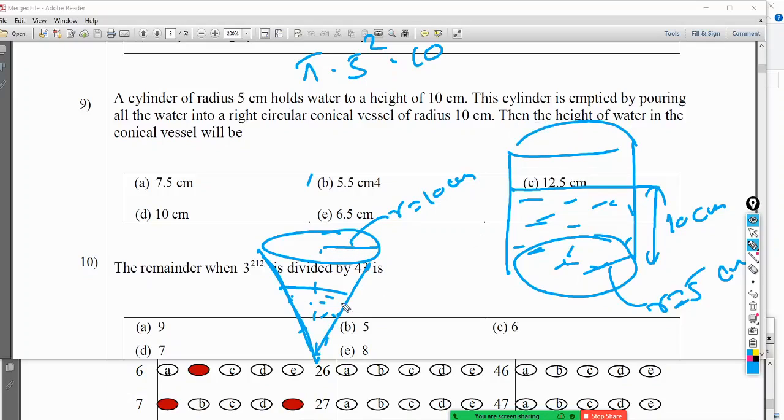Then the height of the water in the conical vessel will be, that is the only question, right? How do you find that? So the volume of a cone is 1/3 pi r squared h. Is it this radius they have given? I think the question is not very clear. I think what they have given is this radius, right?